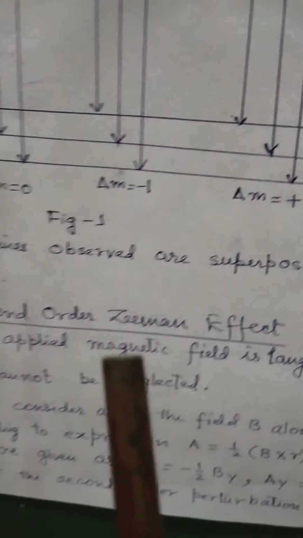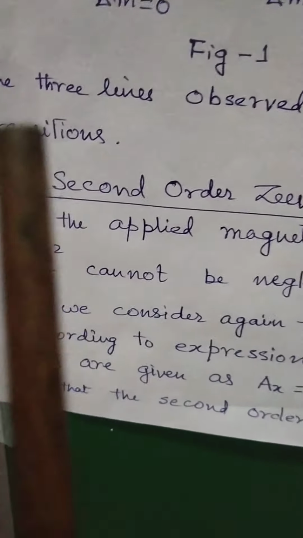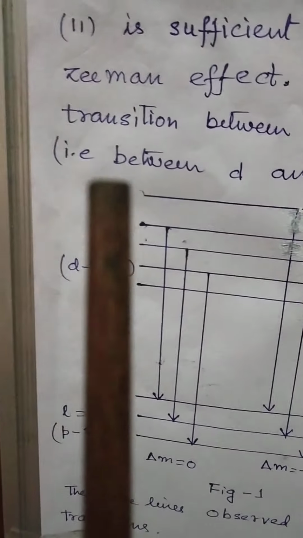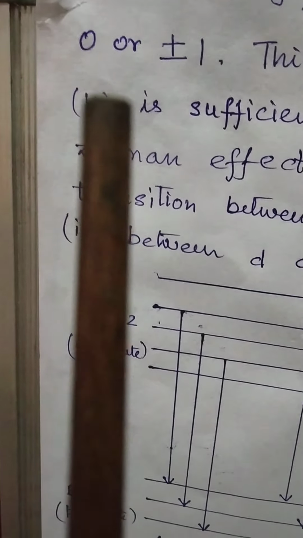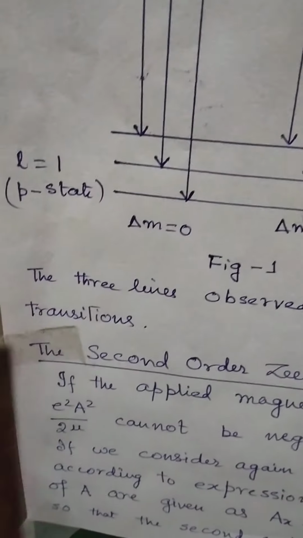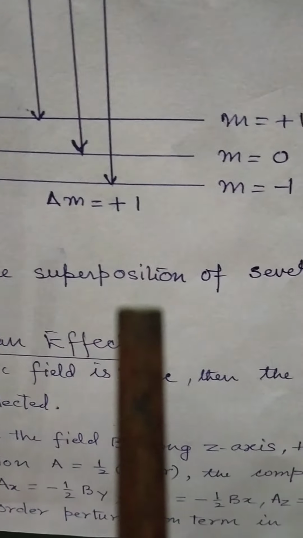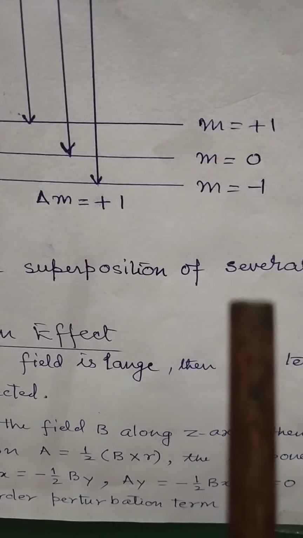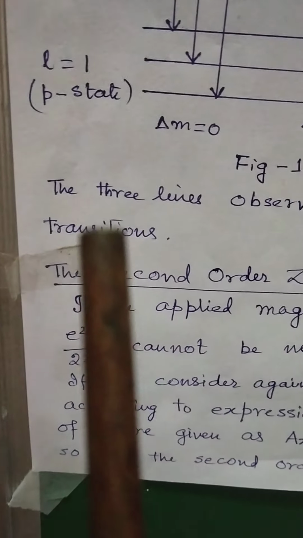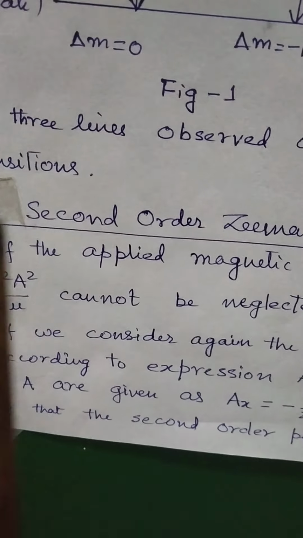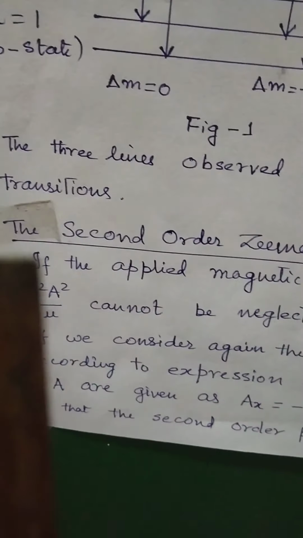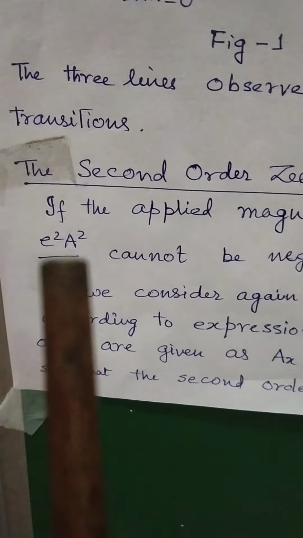So these are the transitions which may take place for the selection rules 0 and plus or minus 1. The three lines observed are a superposition of several transitions. Let us discuss then the second order Zeeman effect.